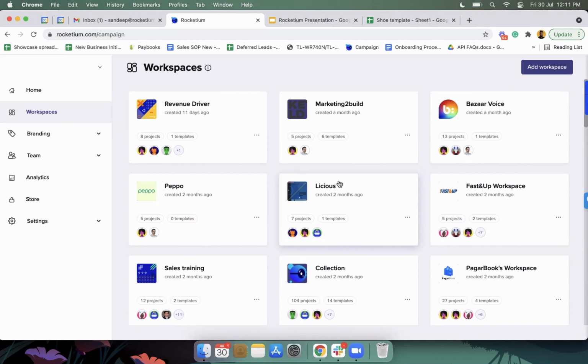There are again 100 odd features that Rocketium has today, and that keeps increasing every time. It's product development that's happening, but this is good to at least get started, and it should ideally reduce a lot of work. Can you talk a bit about the pricing front?